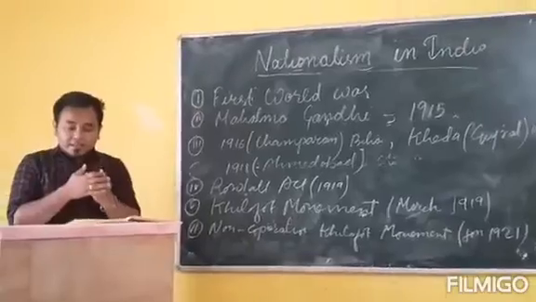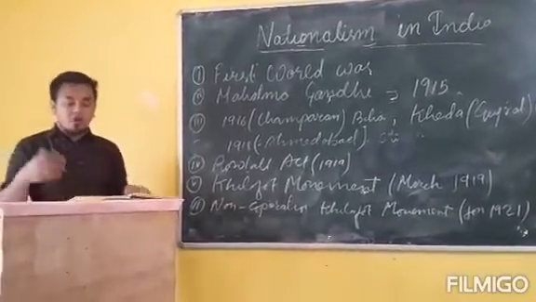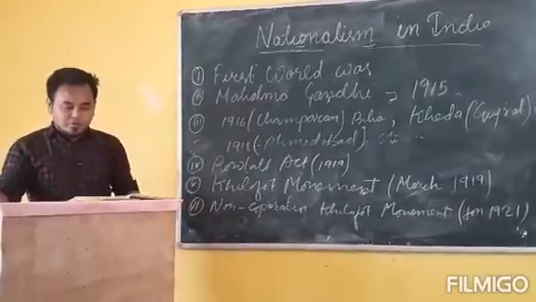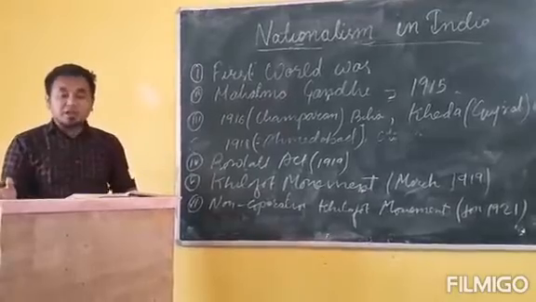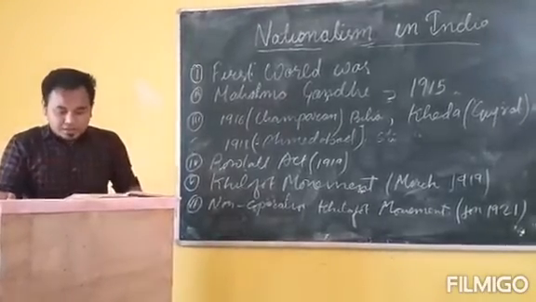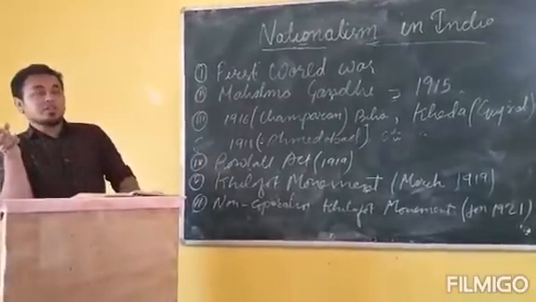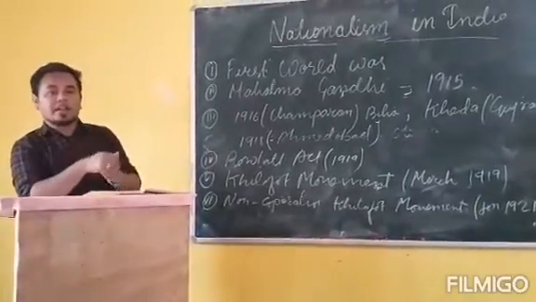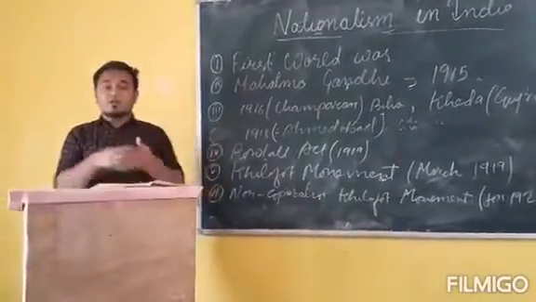But in February 1922, what happened? The Chauri Chaura incident occurred. In Gorakhpur district, a peaceful demonstration turned into a violent clash. In the Chauri Chaura incident, a group of people attacked the policemen, and this peaceful demonstration turned violent.